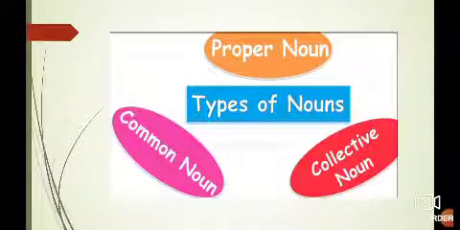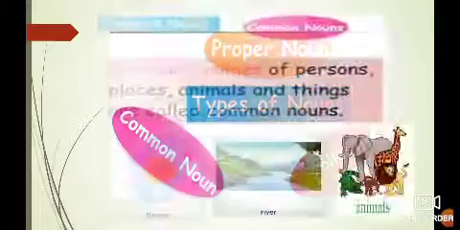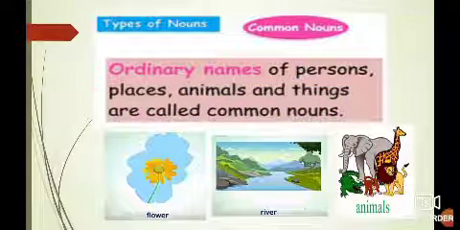Now, next we will see types of nouns. In this we will see proper noun, common noun and collective noun. Now, let me explain one by one. Common nouns.